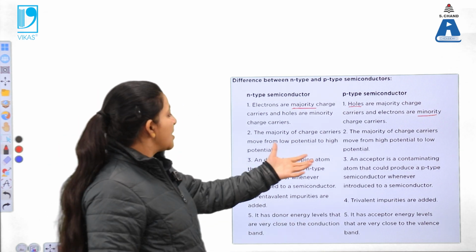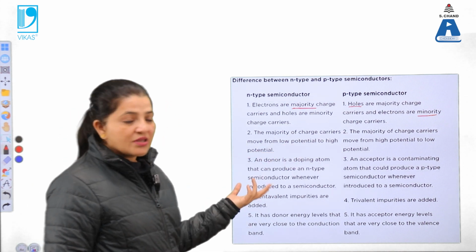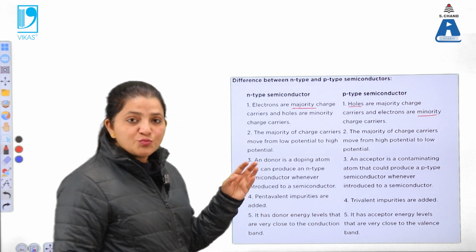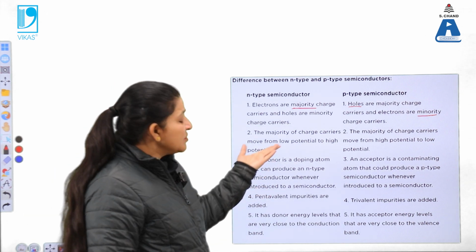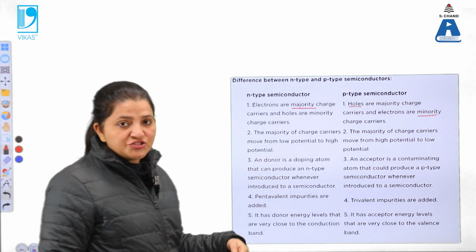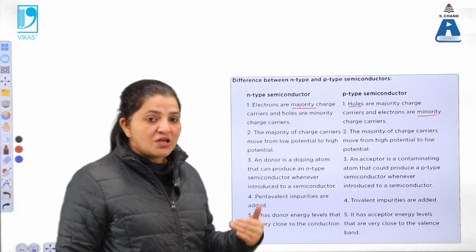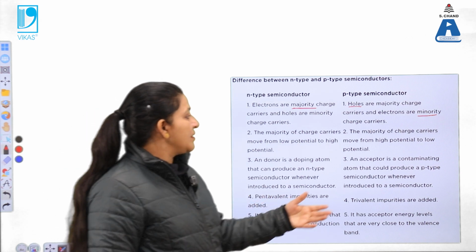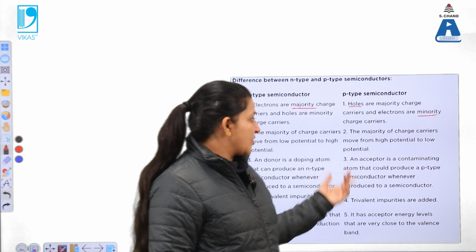Next, the majority of charge carriers move from low potential to high potential. That always happens. So in case of n-type semiconductor, electrons have to move, and we know that electrons move from negative to positive potential. So the majority charge carriers are electrons, that's why they move from low potential to high potential. While in case of p-type semiconductors, the majority charge carriers are holes, and holes are moving from positive to negative terminal. So the holes are moving from high potential to low potential.